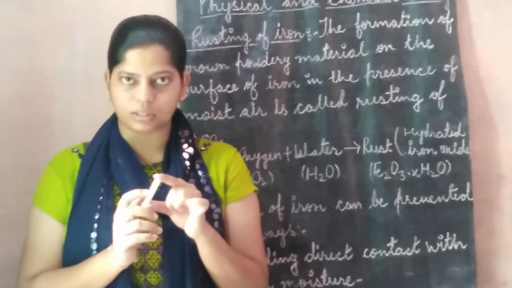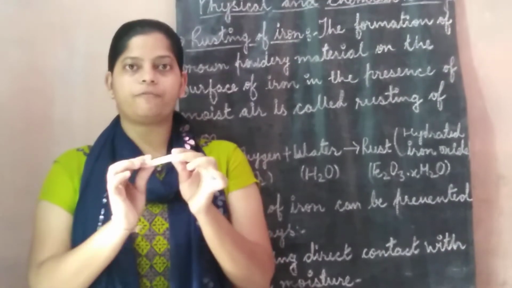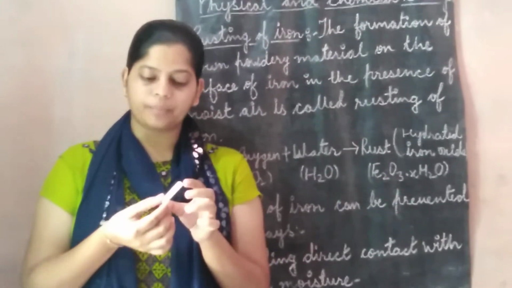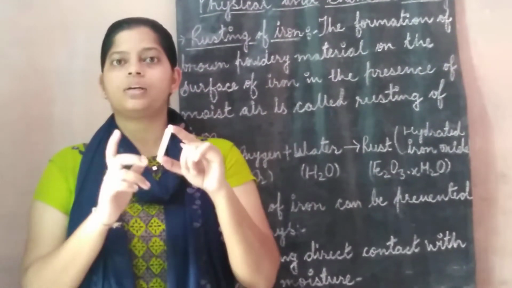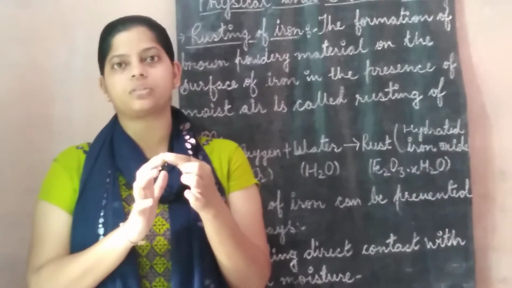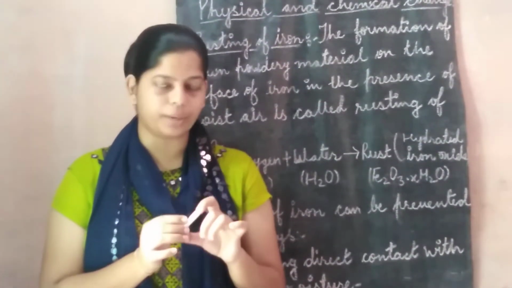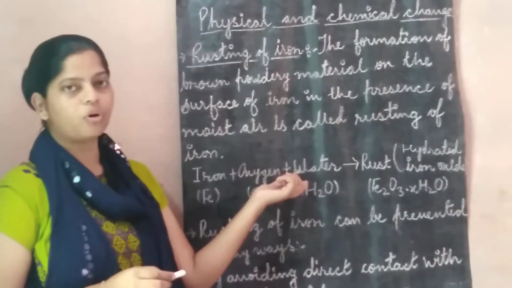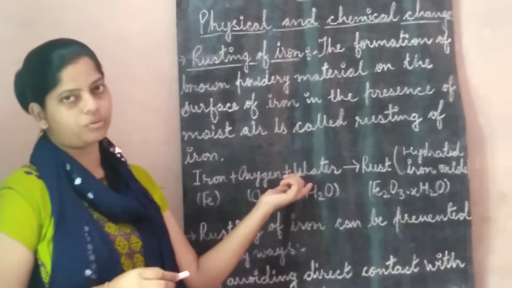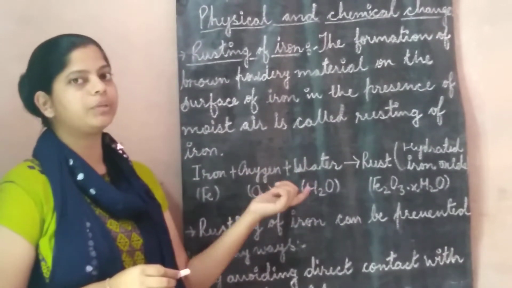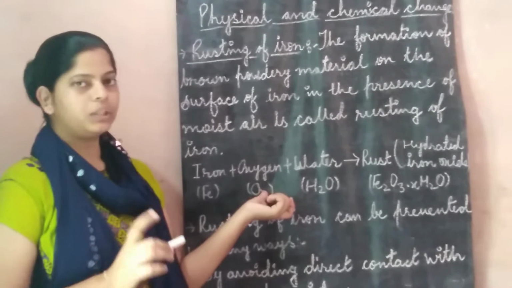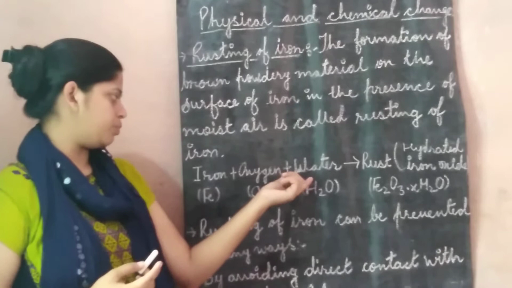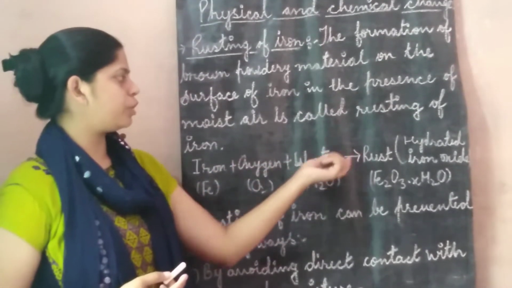We call it rust, and the process in which that brown powdery material forms is known as the rusting of iron. Because this is a slow process, slowly the rust will destroy the whole iron object. See this equation: iron plus oxygen plus water. Oxygen is necessary and water is also necessary. If oxygen is absent, there is no rusting, and if water is absent, rusting is also not possible. So iron plus oxygen plus water forms rust.